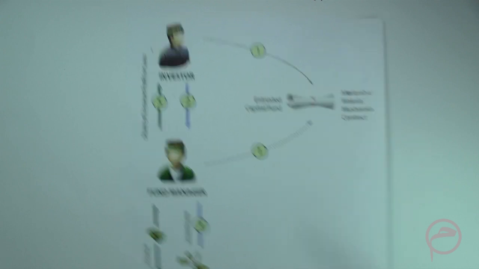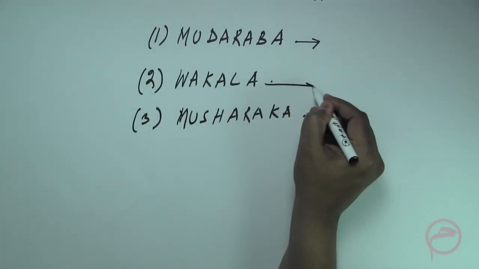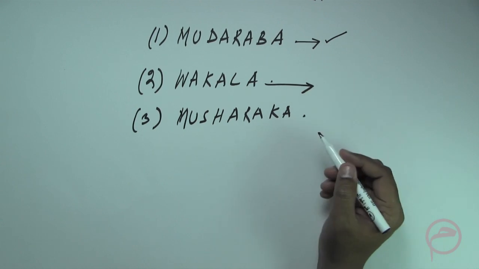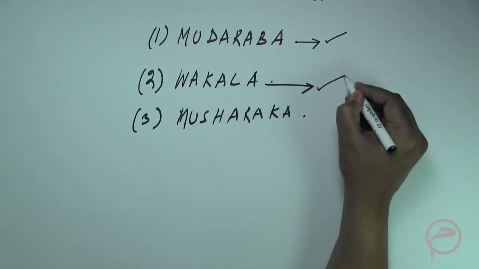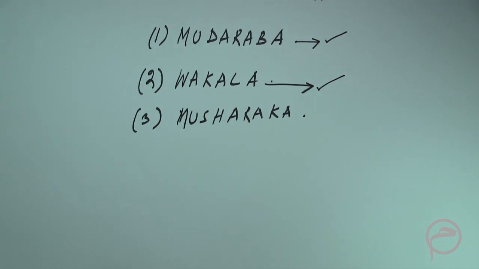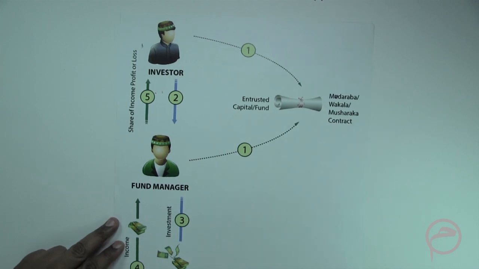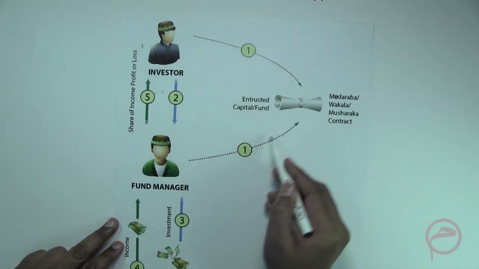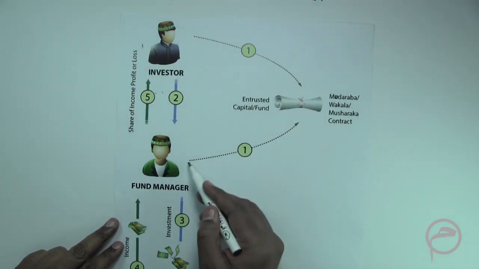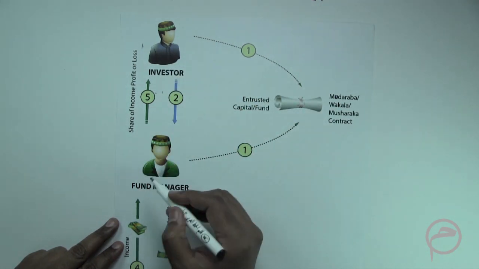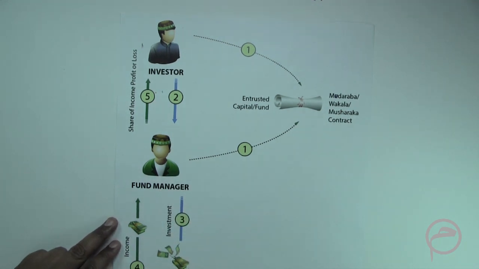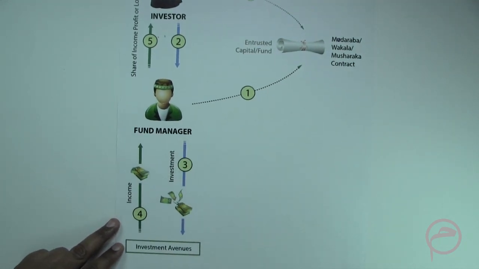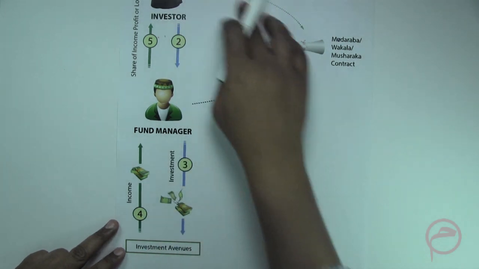Now let us go to the Wakala structure. So we have understood what a Mudaraba structure is. Now let us discuss the Wakala structure. Wakala is nothing but an agency structure. So in a Wakala structure, the investor would enter into an arrangement wherein they would appoint the fund manager as their agent to invest the fund, based on the guidelines provided by the Sharia scholars, in Sharia compliant avenues or businesses, and give them the return.